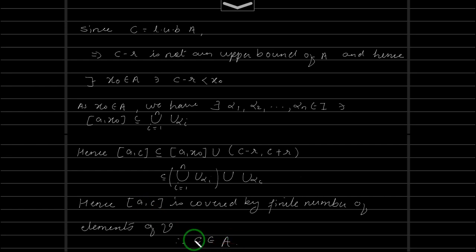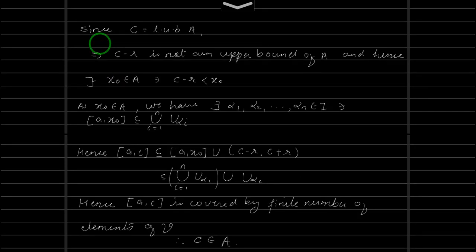Okay, so next claim: if C belongs to A, let us prove that C is equal to B. And if we prove that C is equal to B, that implies A to B is covered by a finite number of elements, and we are done. We have proved that A comma B is covered by a finite number of elements.